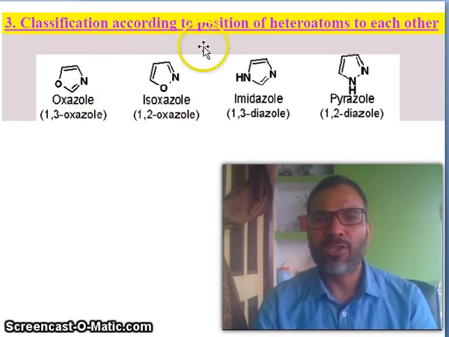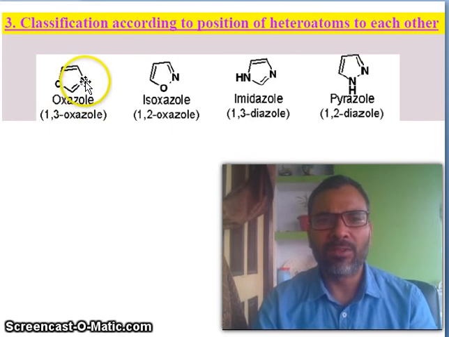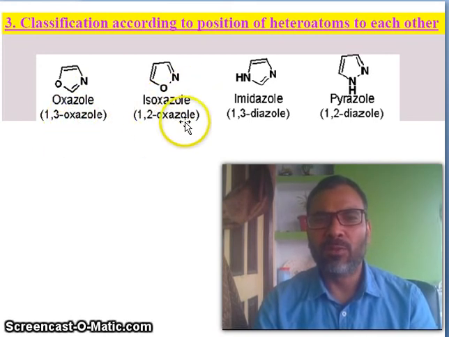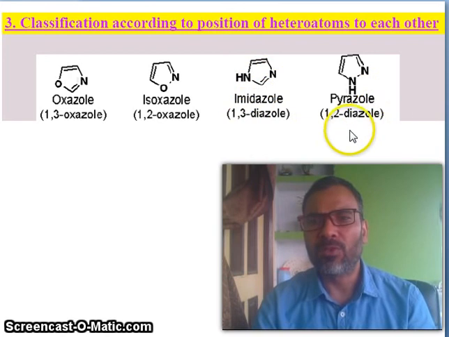So classification according to the position of heteroatoms relative to each other. You see, now there is a different type of heteroatom, nitrogen and oxygen. We are seeing oxazole, 1,3 position, isoxazole, 1,2-oxazole. You see, two same heteroatoms: imidazole, 1,3-diazole and pyrazole, 1,2-diazole.